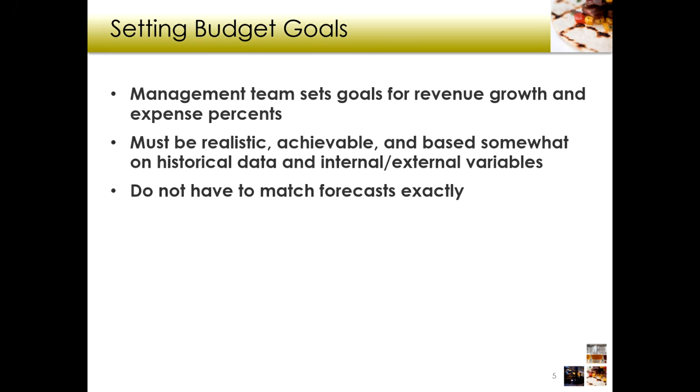Our budgets don't have to match our forecasts exactly. We can reevaluate these as we go through the year, right? Oh, hey, we didn't think of this. We can increase our budget. Oh, we didn't think of that. We can decrease our budget, right? But if we're looking far enough out, we can make those changes before it becomes a bad situation and we've already lost money, right? We always want to be looking forward in our forecasting, right?